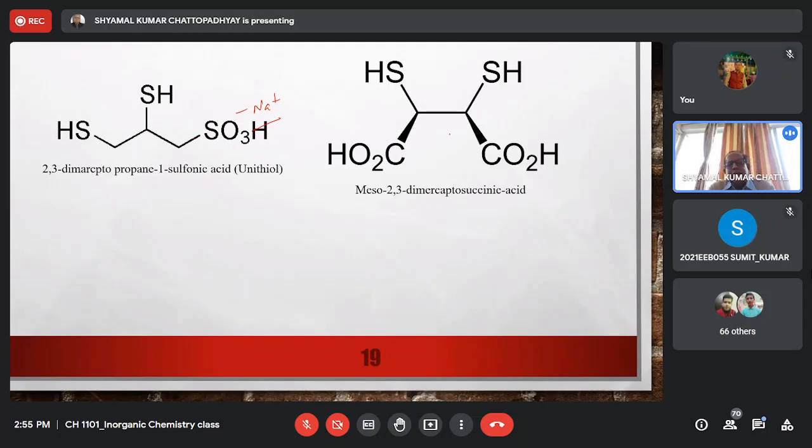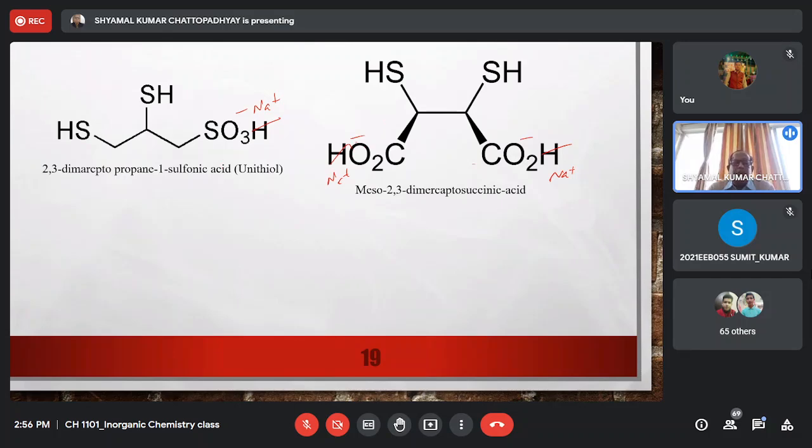And very near to it, here we have 2,3-dimercaptosuccinic acid. Here again we have carboxylic acid groups, and with the reaction of sodium bicarbonate you can convert it to the sodium salt, right? So these OH groups may be replaced by sodium ion, giving CO2 minus Na plus, again increasing the water solubility.